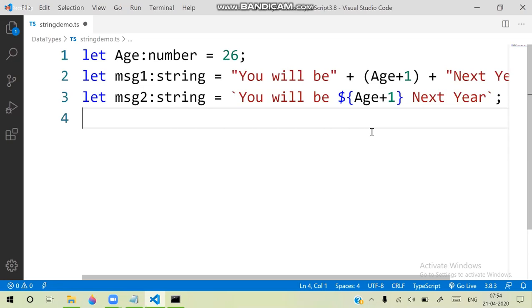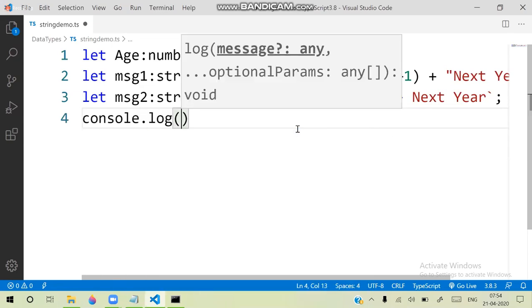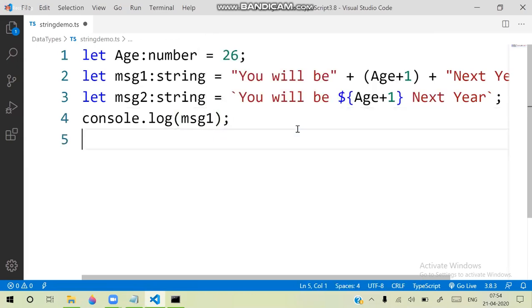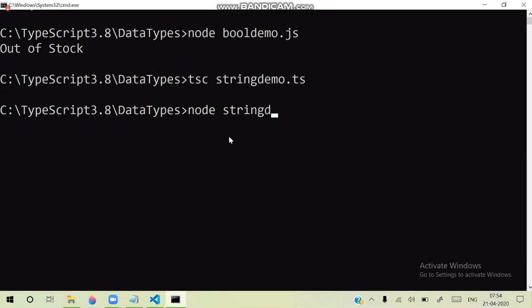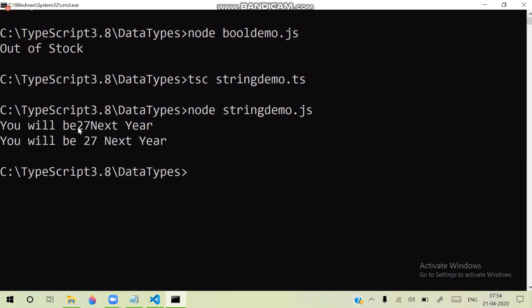I will print msg1 with console.log, and msg2, two messages I am printing. I will save this and run: tsc string demo.ts, and node string demo.js, and you can see the difference between these two.